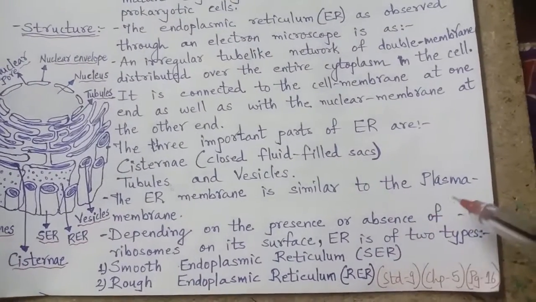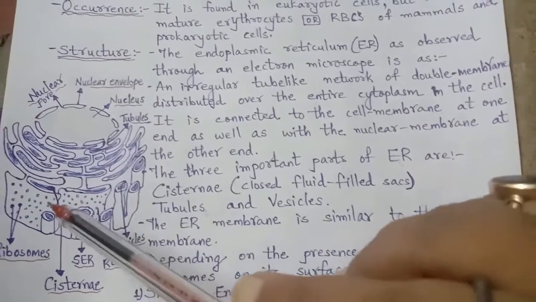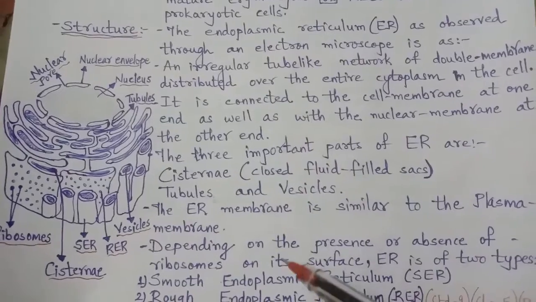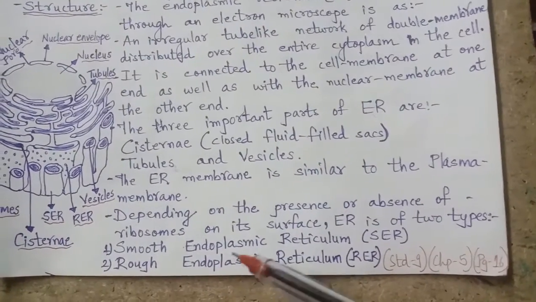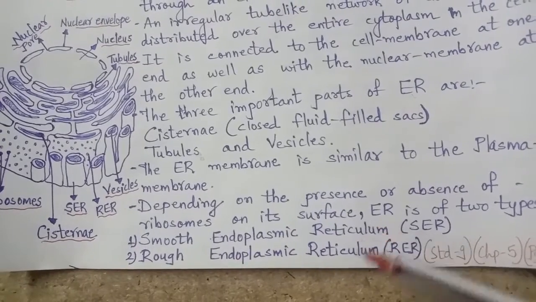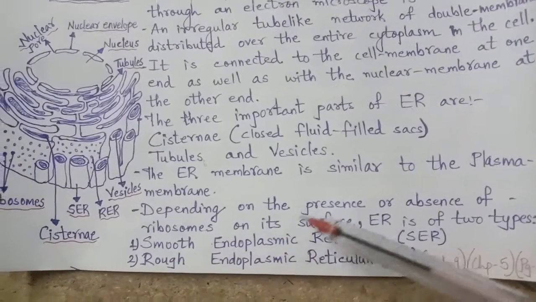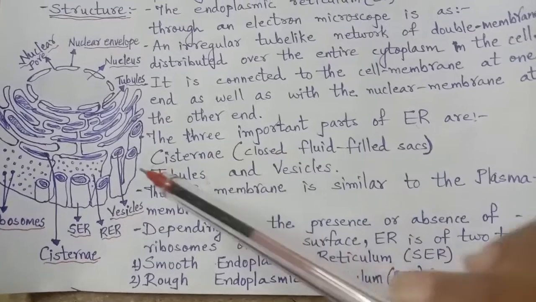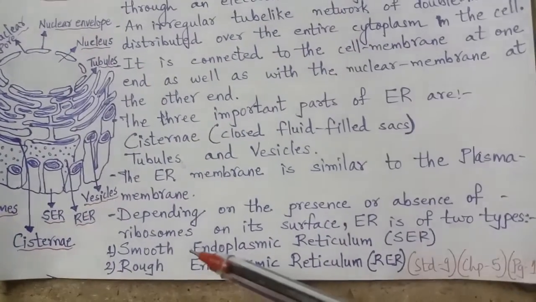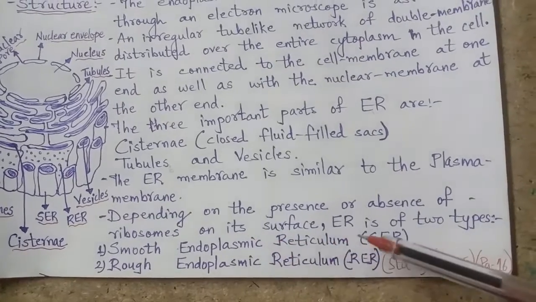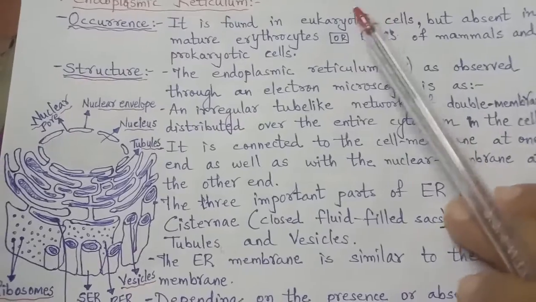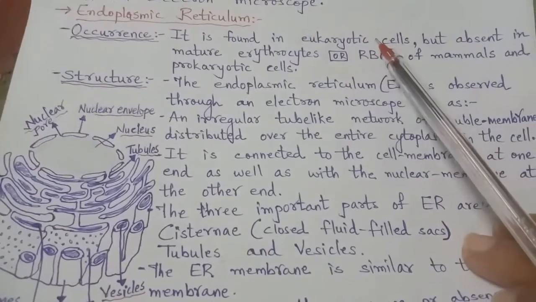Depending on the presence or absence of ribosomes, when the ribosomes are present on its surface, it is the rough endoplasmic reticulum. And those endoplasmic reticulum which do not have ribosomes present on their surface are the smooth endoplasmic reticulum. So this was about the structure and occurrence of the endoplasmic reticulum.